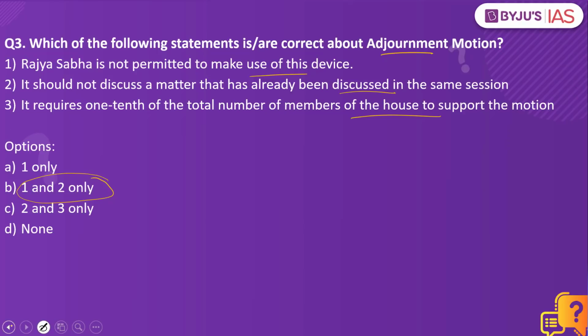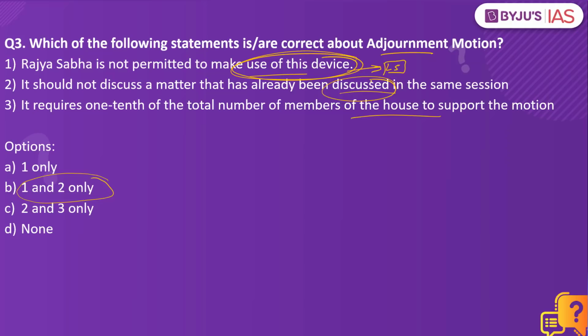When you look into the first option, yes, Rajya Sabha is not permitted to make use of this particular device. This is a tool or a device which is only given to the Lok Sabha. The second option says it should not discuss a matter that has already been discussed in the same session. Let's say we are in one of the sessions, the monsoon session or the budget session. If they have already discussed a particular matter, the same cannot be discussed in the same session with respect to the adjournment motion.